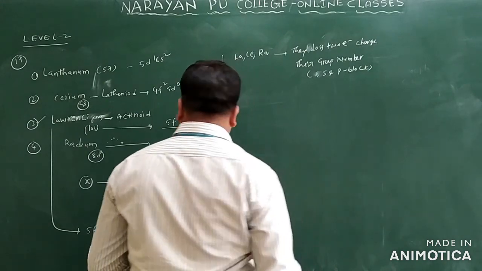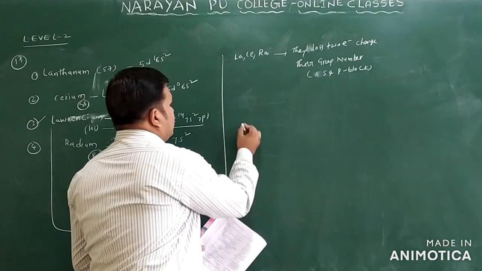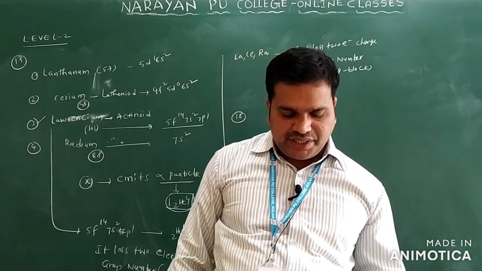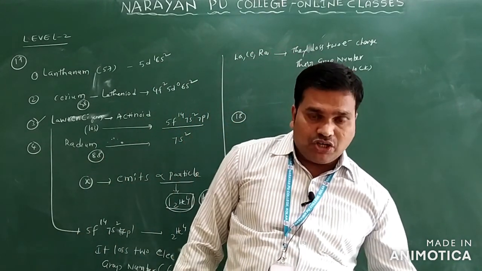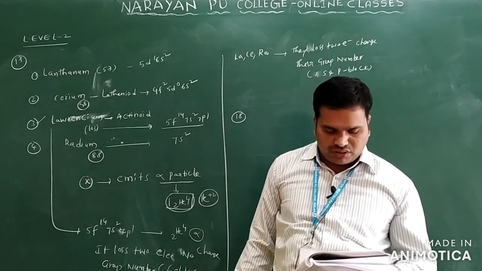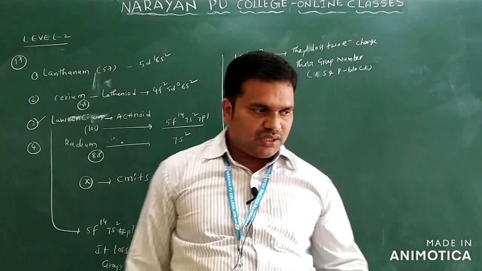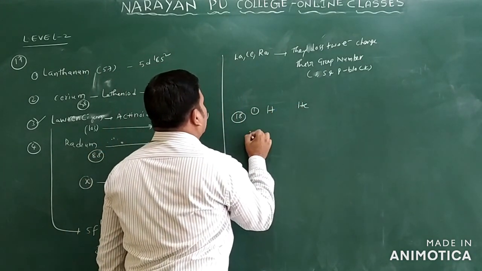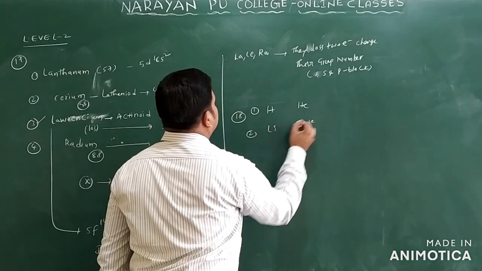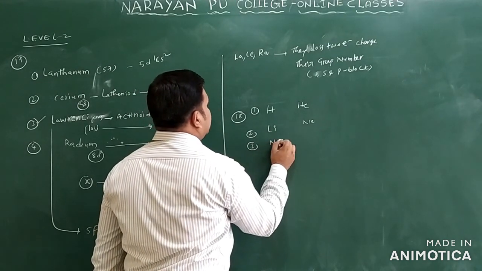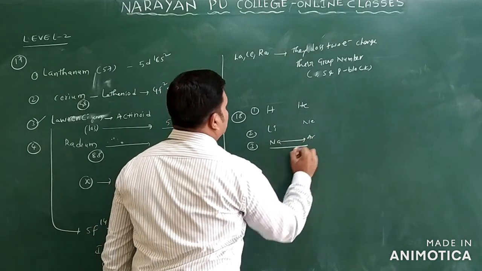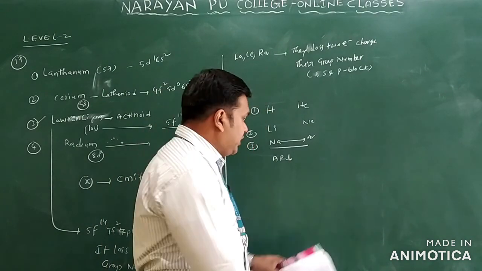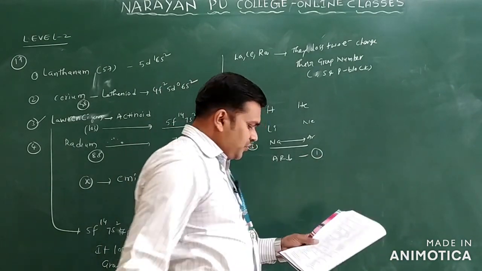So this is question number 17. Okay, let us see question number 18. In the third row of the periodic table the atomic radii from Na to Ar: continuously decreases, continuously increases, remains constant, or increases but not continuously. Third row means, hydrogen and helium come in the first row, lithium to neon come in the second row, and in the third row we have sodium to argon. From sodium to argon the atomic radius decreases continuously. So you will take option 1 for this question.